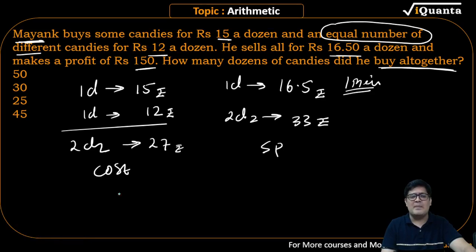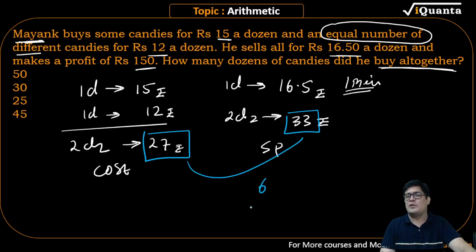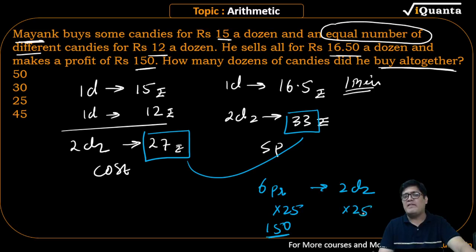Your answer is ready in one step. 27 rupees is the cost and 33 rupees is the selling price. So I see a gain of 6 rupees profit, that is 6 rupees profit for 2 dozen. How much profit do I want? I want 150 rupees profit, which is 25 times. So I will be selling 25 times the quantity.